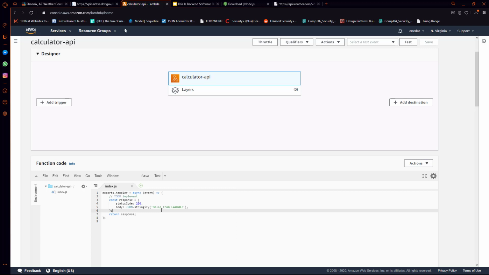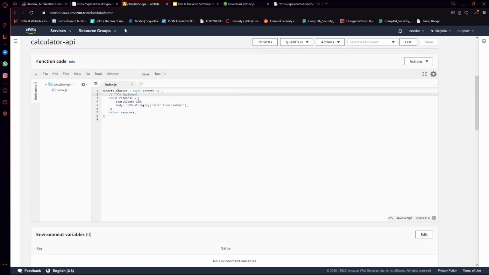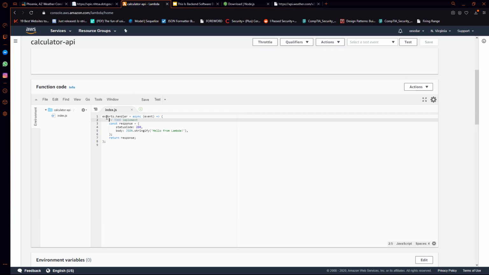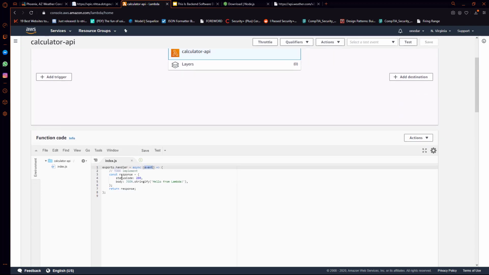We might actually be able to create our entire API strictly from this browser IDE. So currently what we see here is whenever we call our API, it's going to be calling this function. This event is an object that AWS provides to us that will have a little bit of context about what's coming into the function. But without doing anything else, we can see that the response will return a status code of 200, and there will be a body that says hello from Lambda, and we're returning that response right here.